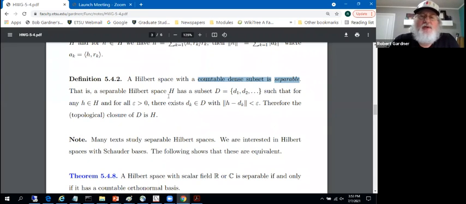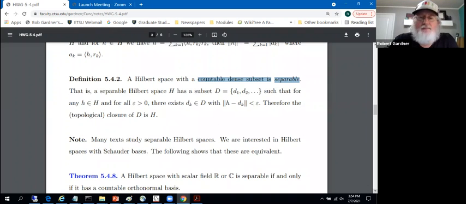In other words, a Hilbert space H is separable if there's a subset D, consisting of vectors D1, D2, and so forth, such that for any vector h in the Hilbert space, and for all epsilon greater than 0, there exists a D sub k in this set that's within distance epsilon of vector h. So dense in the usual topological sense. If we were to consider the topological closure of D, then that would include all vectors h in the Hilbert space. In other words, the topological closure of set D is the whole Hilbert space.